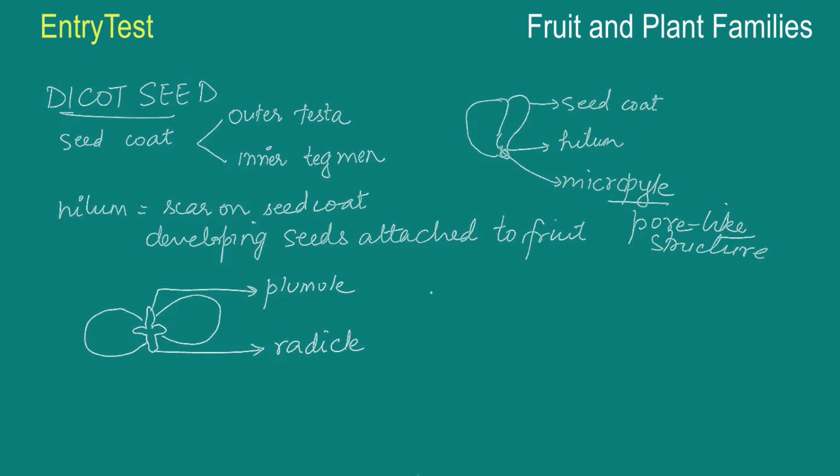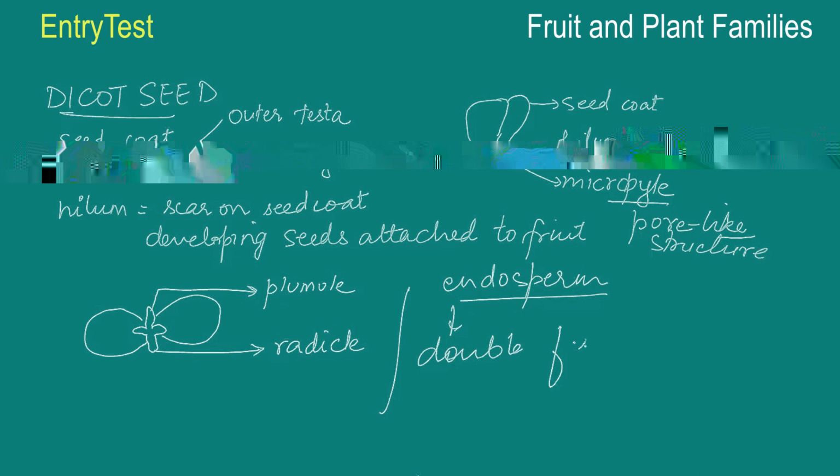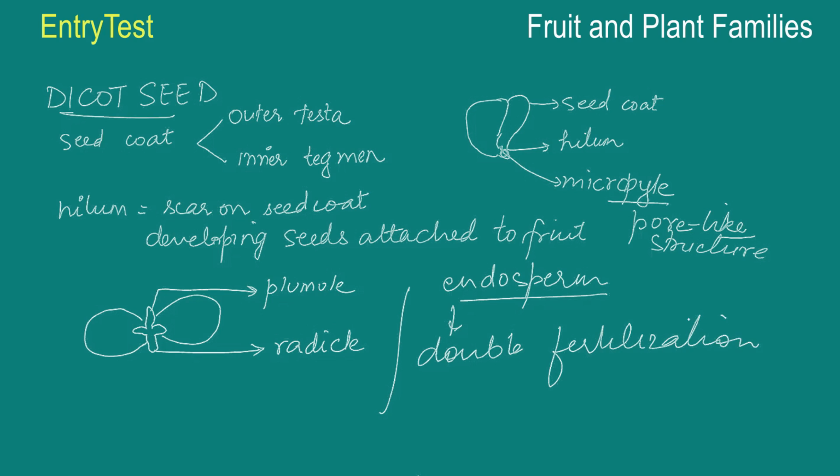Now, in some kinds of dicot seeds, there is an additional substance known as the endosperm. This endosperm is the result of double fertilization, meaning fertilization two times. It becomes a tissue that stores food. So the basic purpose is food storage, and the best example of this is castor seeds. It's a huge bulky thing, and that's why it's used for food storage, and it is the result of double fertilization. So that was all that you need to know about the dicot seed.